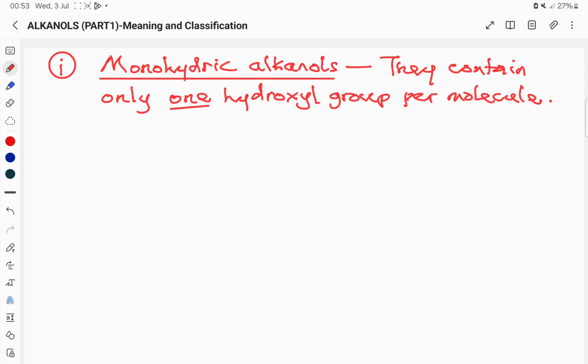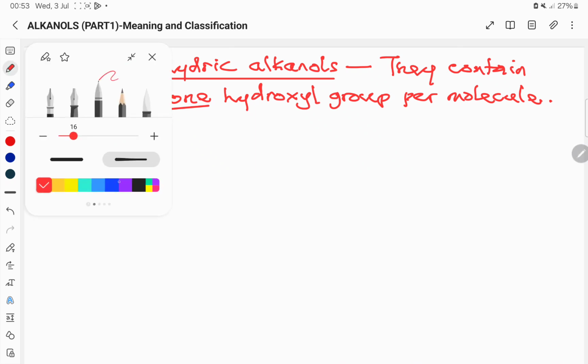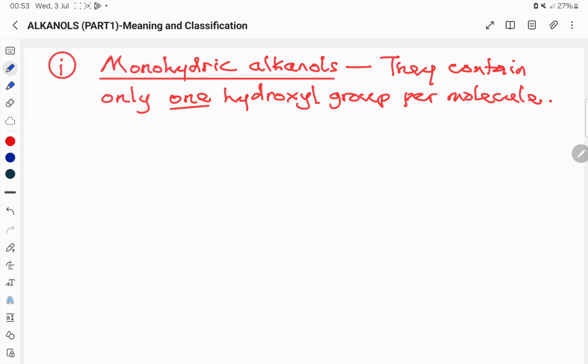And we have examples. Let me try to show examples even from the structures we have written above. Those structures are representing monohydric alkanols in the likes of methanol, ethanol, butanol, propanol. They are all examples. But let me try to show the examples here again.